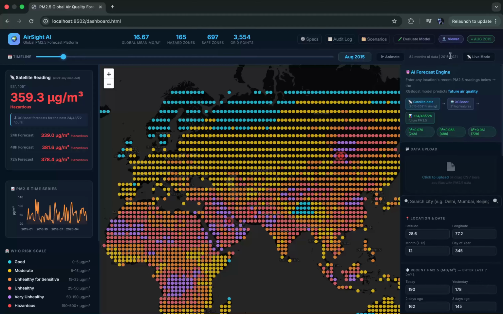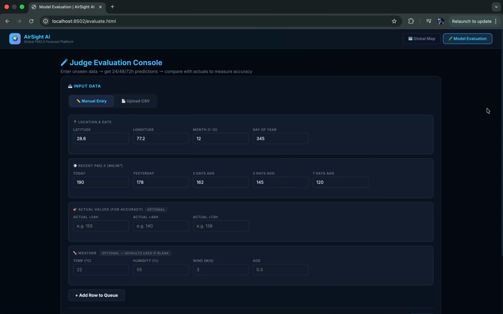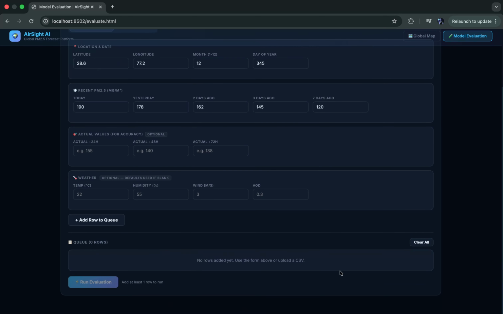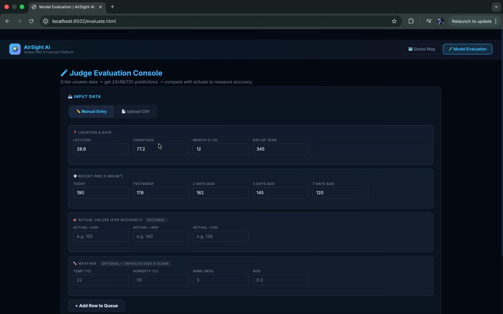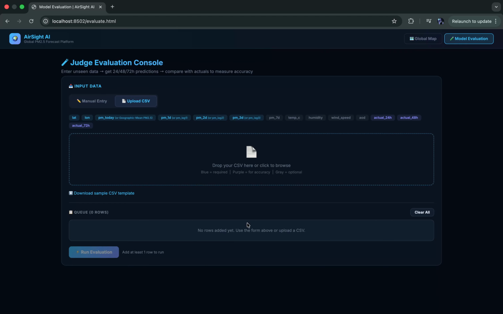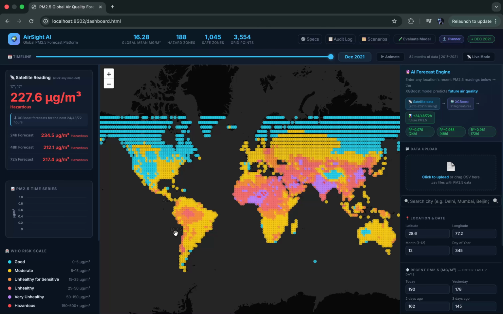Now let us talk about evaluation mode. Yes, if you want to evaluate, we can manually evaluate all the data present over here, and we can add whatever queries you want. We can also upload CSVs, and it will actually predict the data. So this is our project.